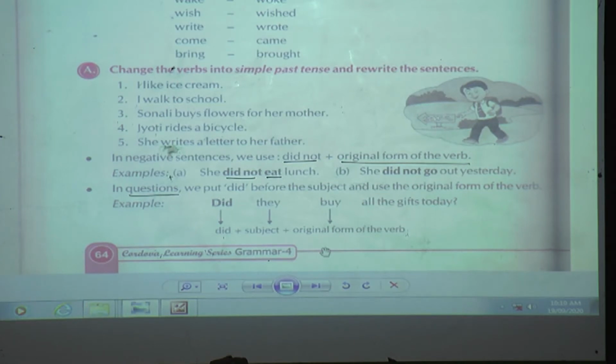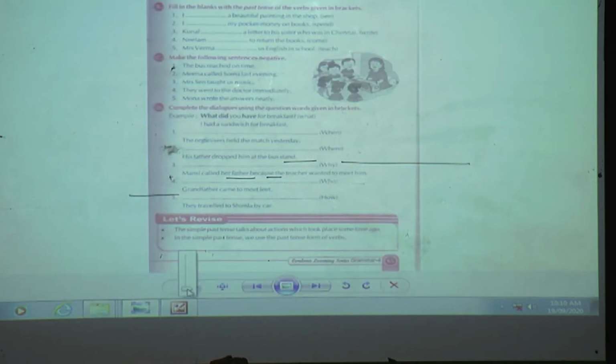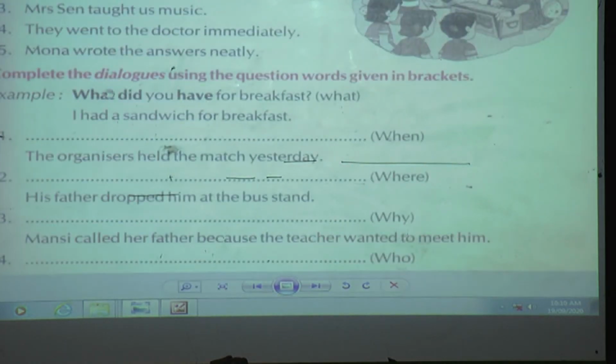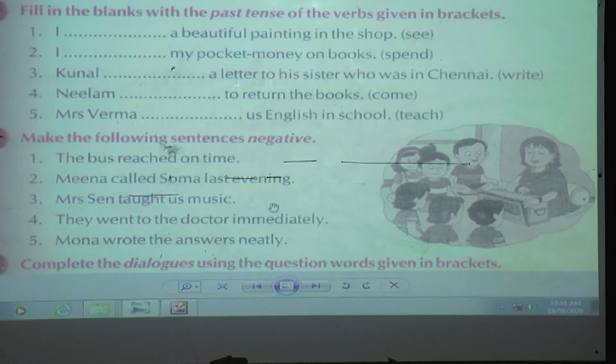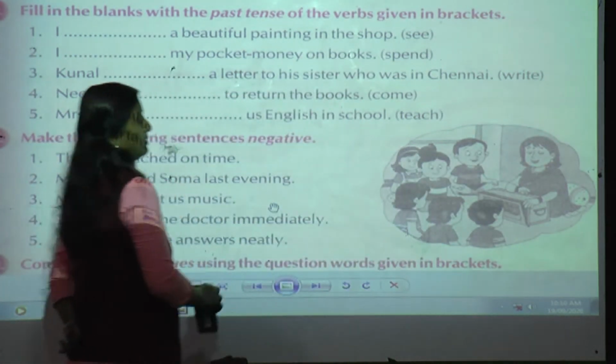Okay, you can come to page number 65 to solve the exercise. Page number 65.